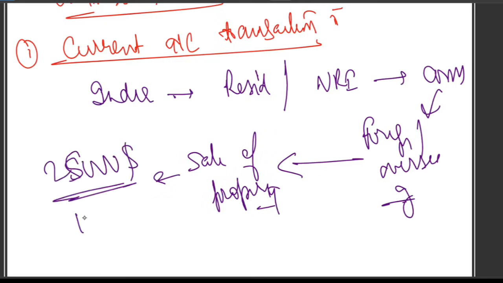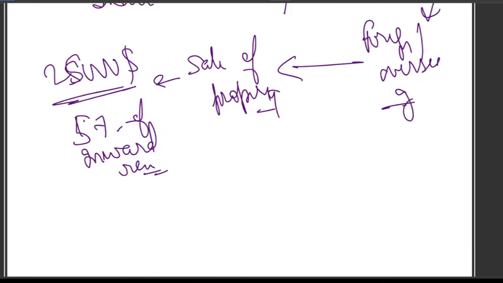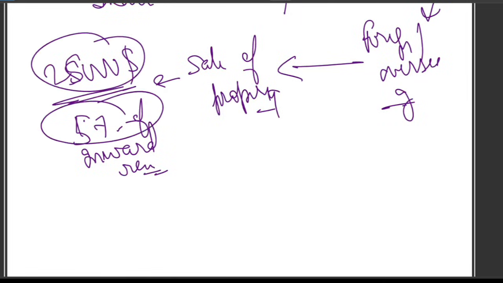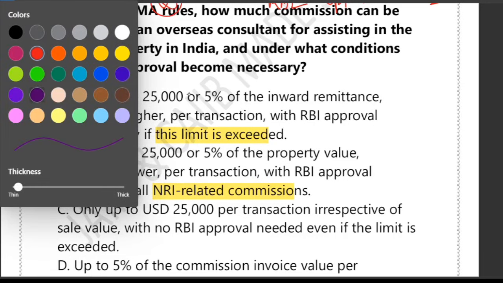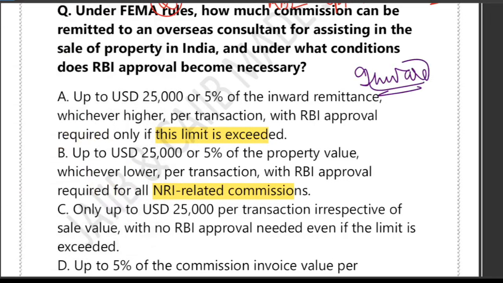$25,000 or 5% of inward remittance, whichever is higher. So this means you compare $25,000 or 5% of the inward sale money received from the buyer. Whichever amount is higher becomes the permitted limit. Now you may ask me, what is this inward remittance? Inward remittance means total sale proceeds received from the buyer into India.